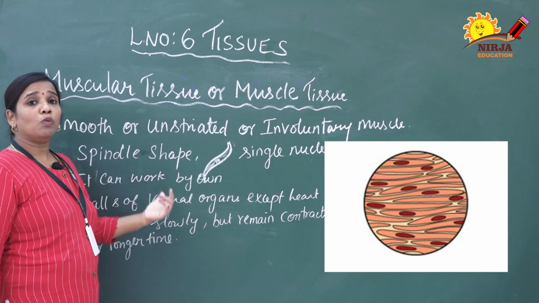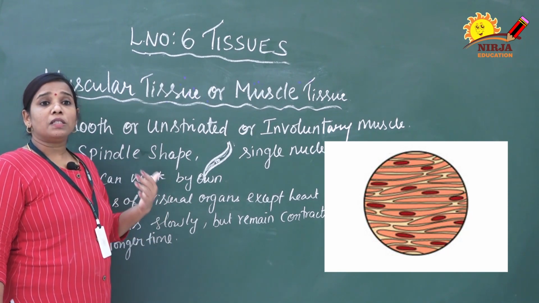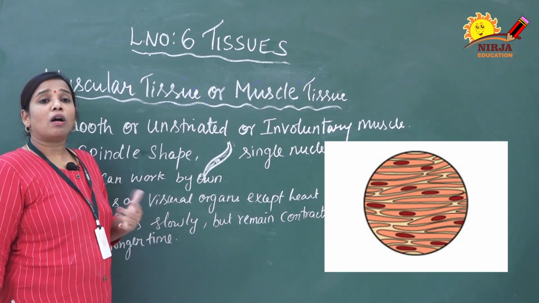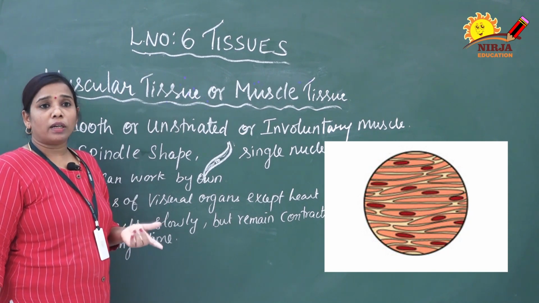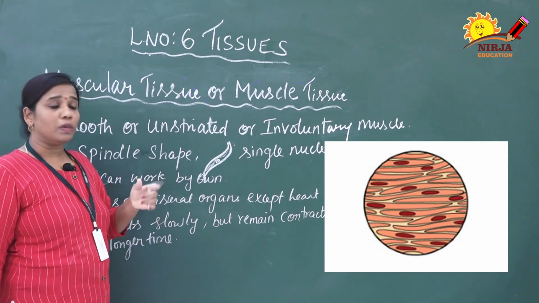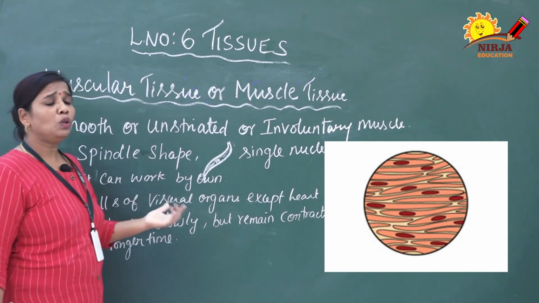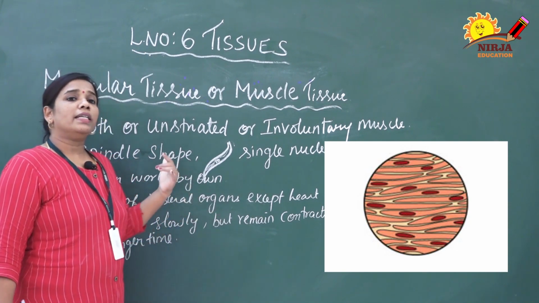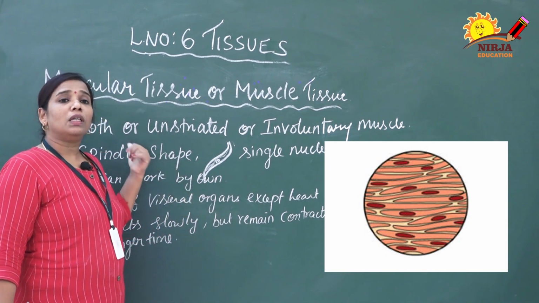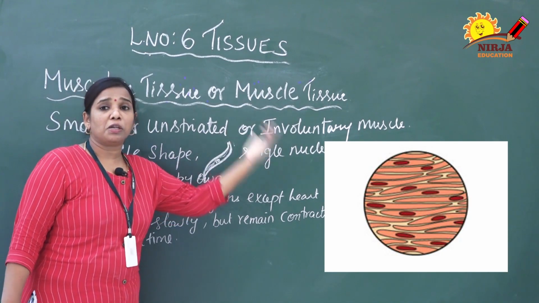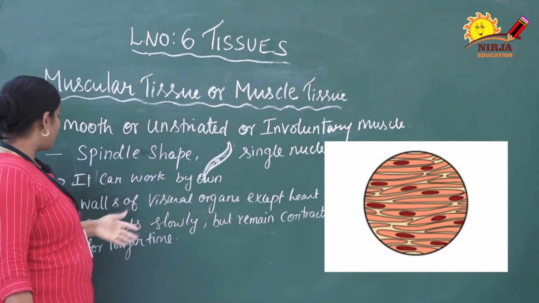It can work on its own. In the striated muscle, whenever we do work according to our will, they do the work. That is the reason they are called voluntary muscle. But here they can work on their own. So that is the reason we call the smooth muscle also involuntary muscle. They will work on their own.